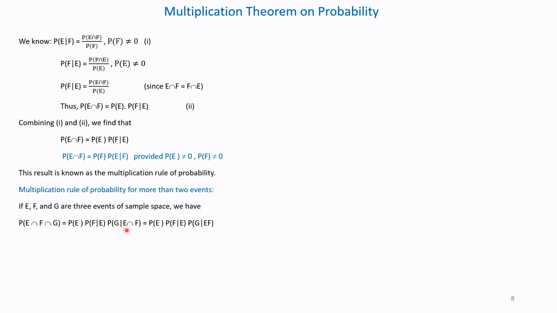Please note, in this, probability of G given E cross F has occurred can be written as probability of E into conditional probability of F given E has occurred into conditional probability of G given that EF has occurred. So E cross F can be written as EF. This is written here. Similarly, multiplication rule of probability can be extended for 4 or more events. Please note and practice it. You will be able to remember it.